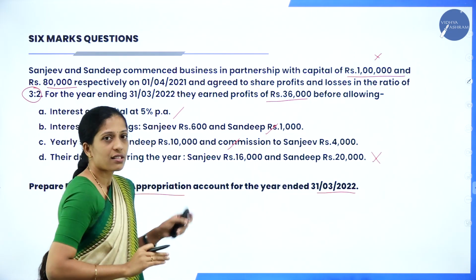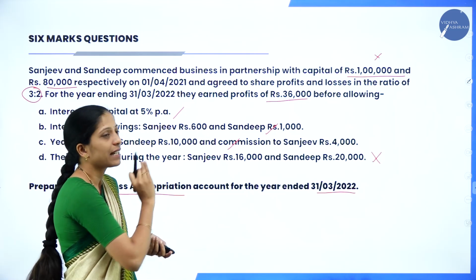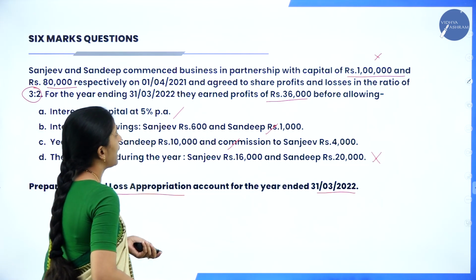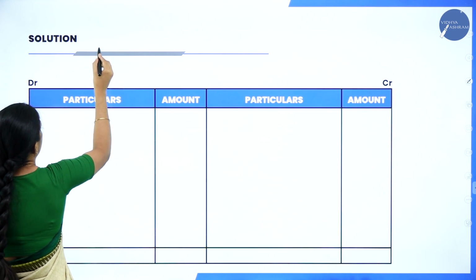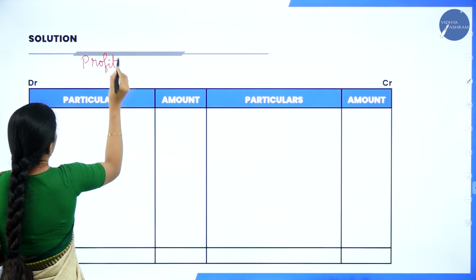Okay. Now this is the question, a very easy question. So you can easily solve and get the 6 marks. So we shall directly go through the solution. So we'll write the heading, what we have to prepare?